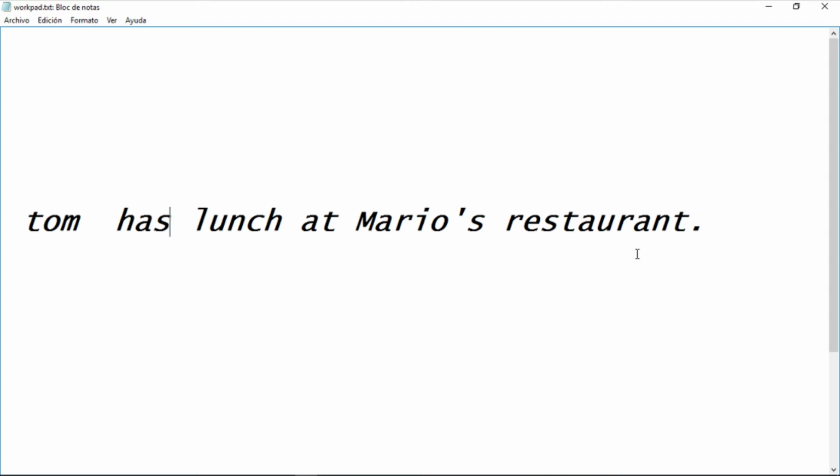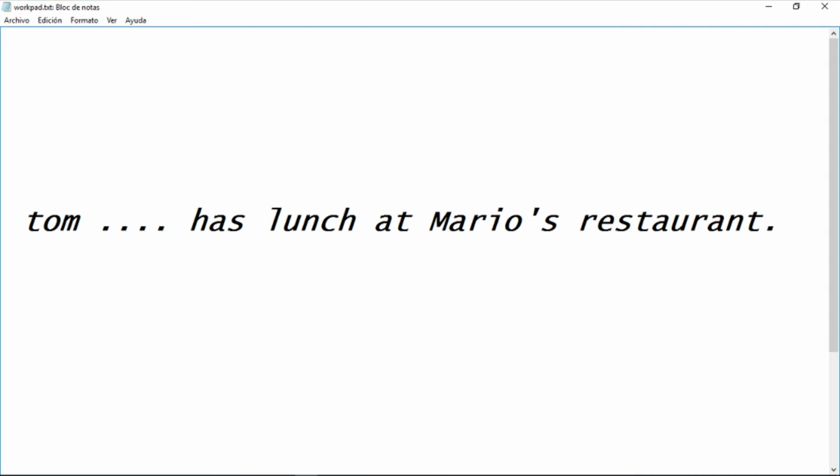Simple present sentence. This indicates that this is a routine. This is a habit. This is something that Tom does with a regular frequency. And this is something that I know for sure, that Tom has lunch at Mario's restaurant. Okay, so I want to introduce the possibility, because I'm not sure what he's going to do today or tomorrow or any time in the future. So we said that modal verbs work like special auxiliaries. So that means it would go here in the place of the auxiliary, because this is the main verb.